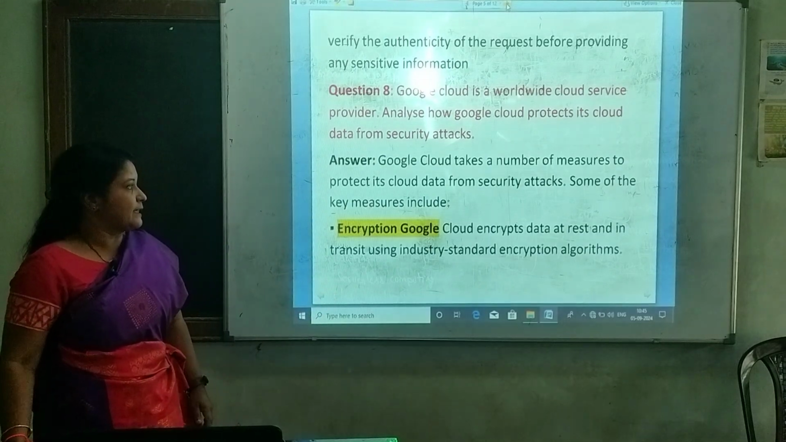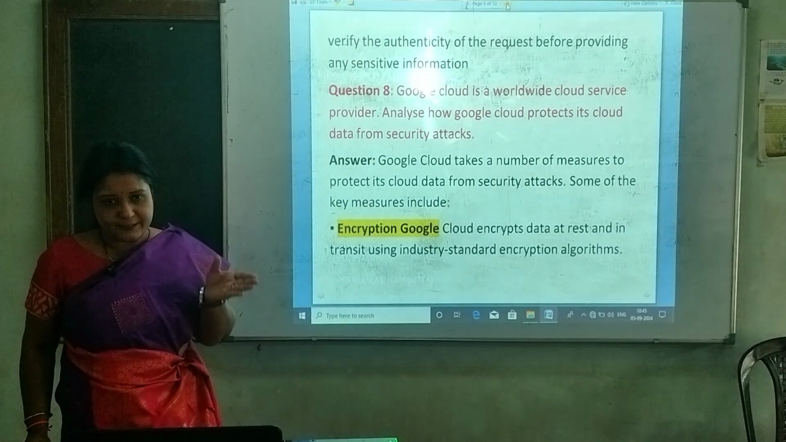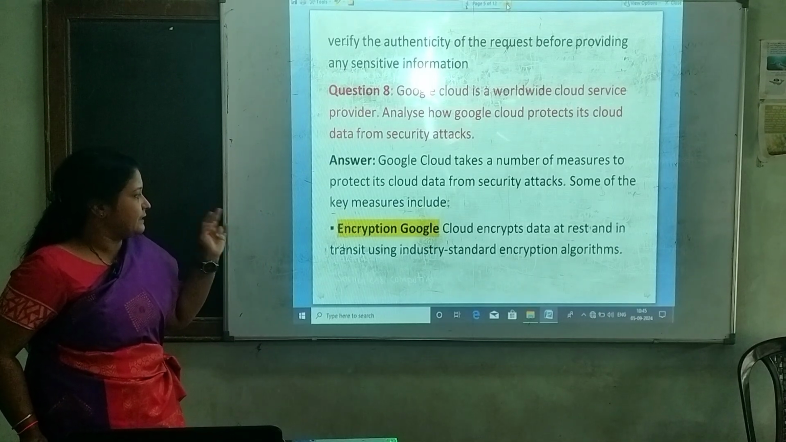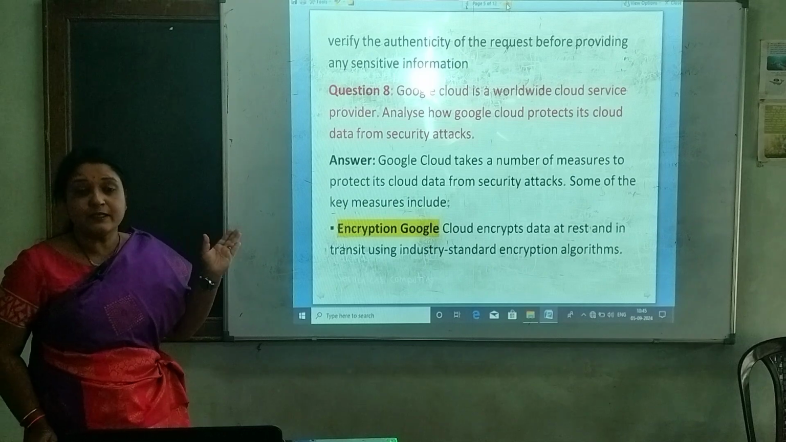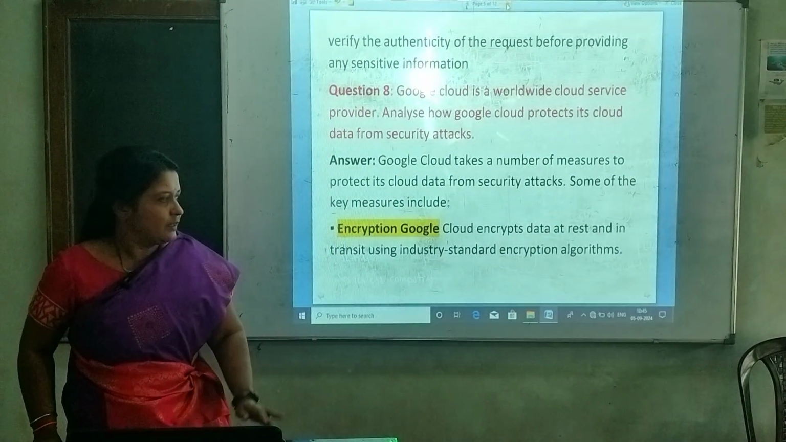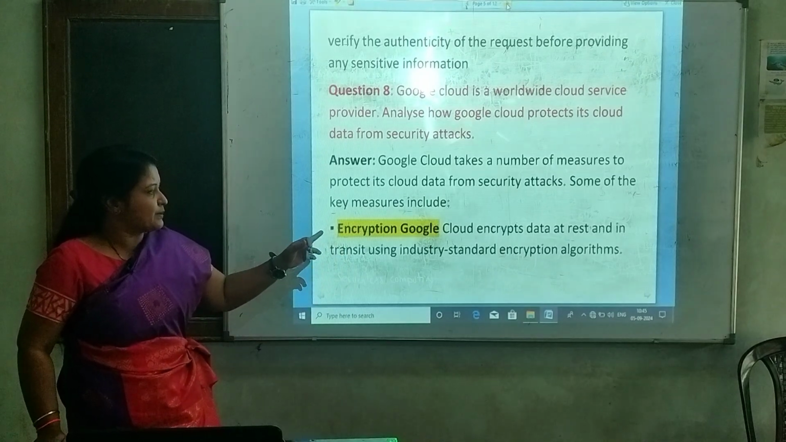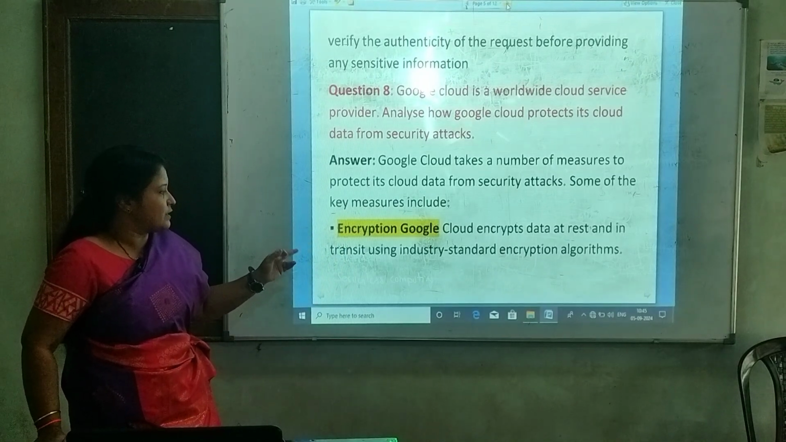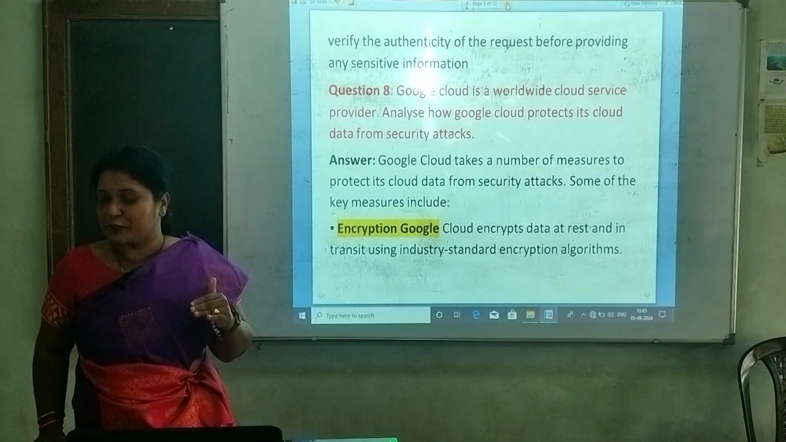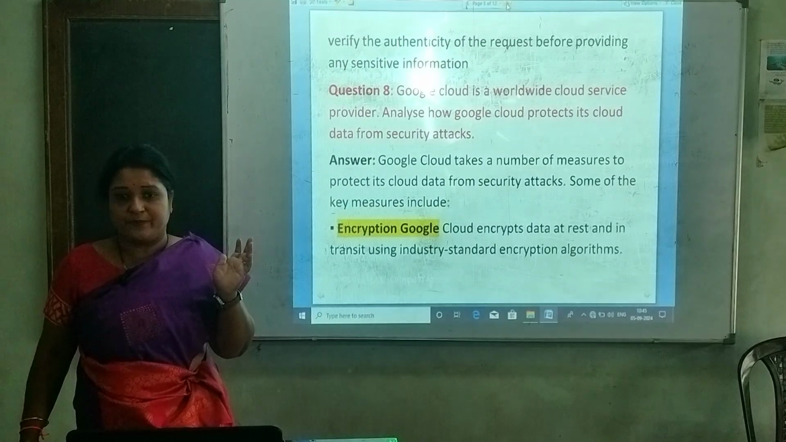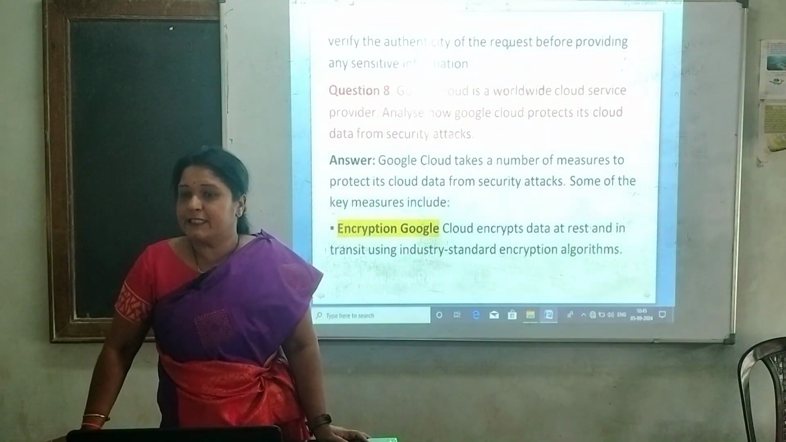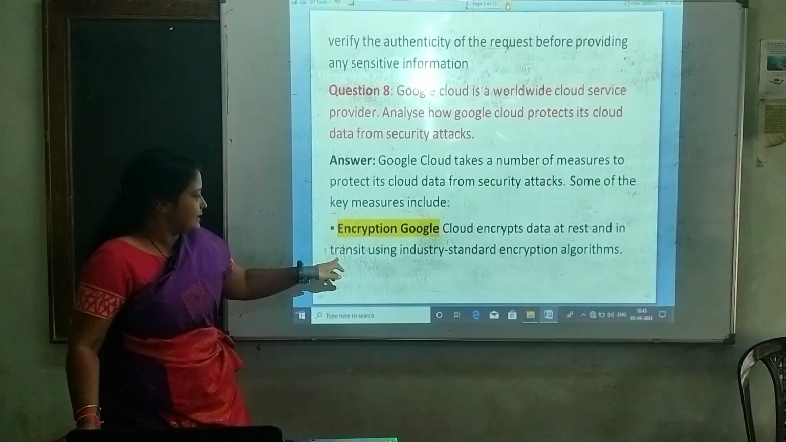Now, Google Cloud takes a number of measures to protect its data. The first one is encryption. Google is making use of this encryption method for all the data here. Google Cloud encrypts the data at rest and in transit using industry standard encryption algorithms. It is not the basic algorithm procedure, but the high level algorithms.